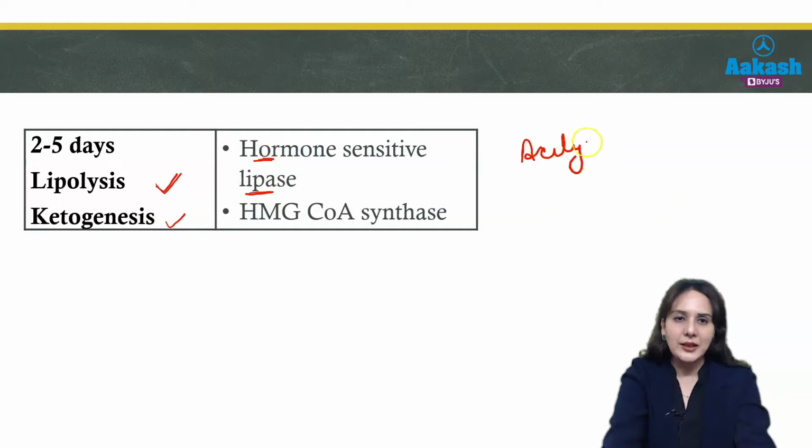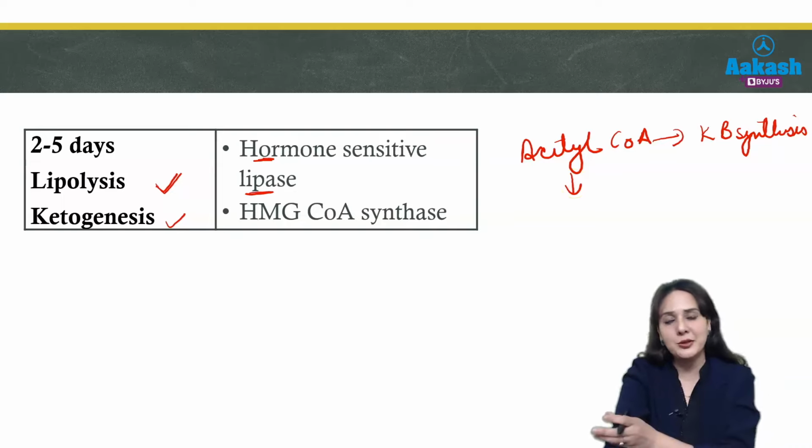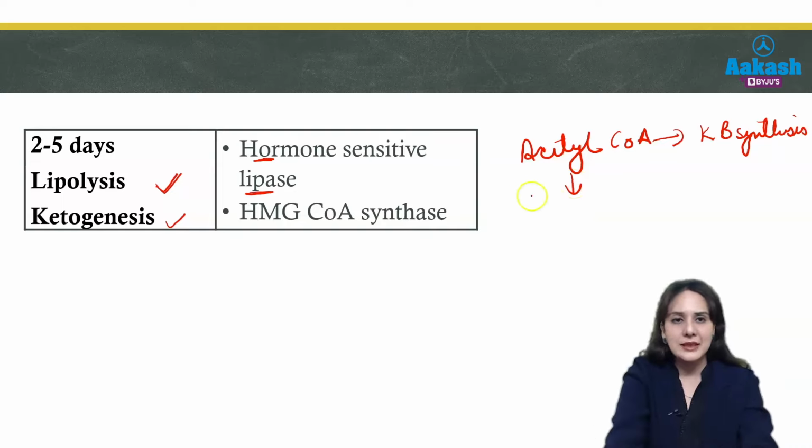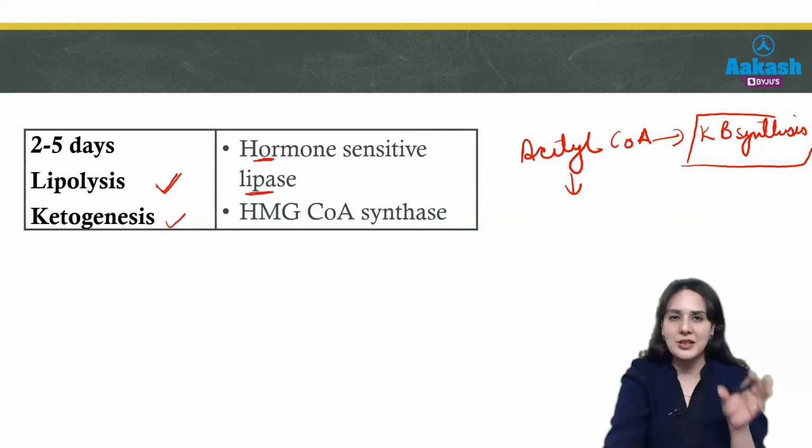As acetyl-CoA cannot enter the TCA cycle, it is diverted towards ketone body synthesis. Because of fasting, the TCA cycle also has a limited supply of oxaloacetate. Further, oxaloacetate is used up for gluconeogenesis. So this acetyl-CoA is diverted towards ketone body synthesis, which are also a source of energy. So after 2 to 5 days, the main sources of energy are lipid breakdown and ketogenesis.